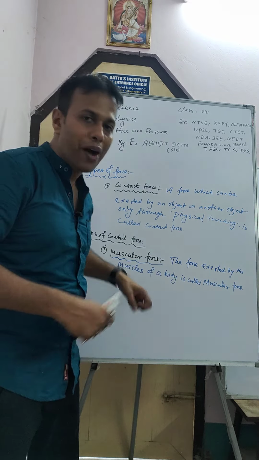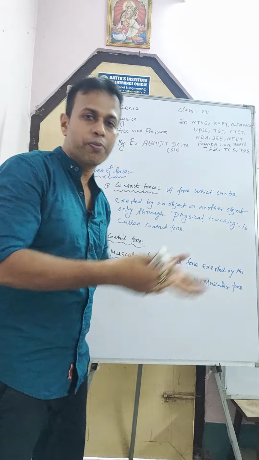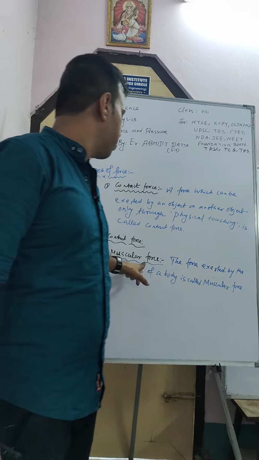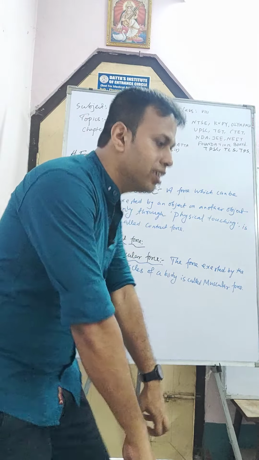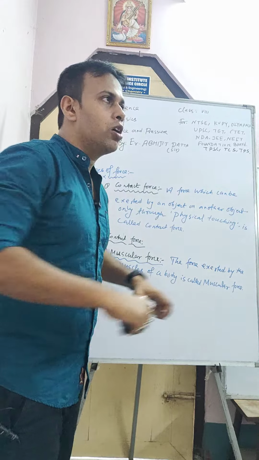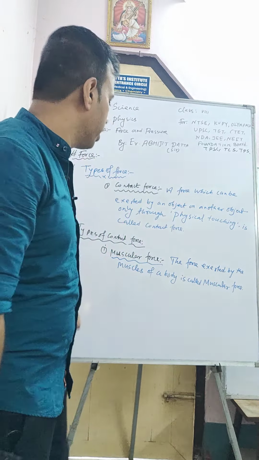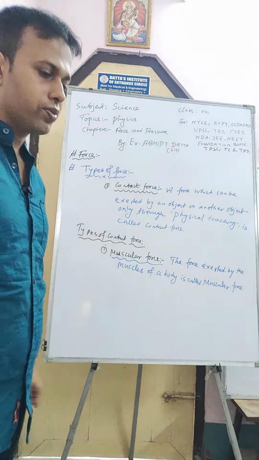By the muscle of the body, the muscle of my body or the muscle of the weightlifter's body. So this kind of force will be called muscular force. When muscle is involved, through muscle I am lifting something, or the athlete or bodybuilder is lifting something. So these forces are known as muscular force, right?